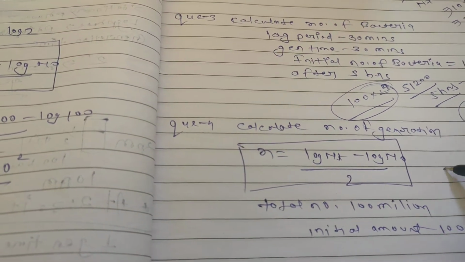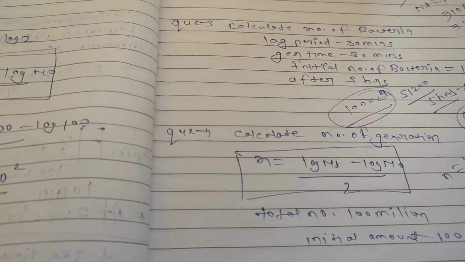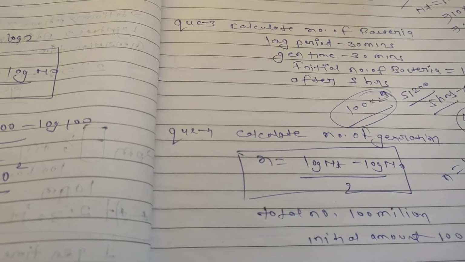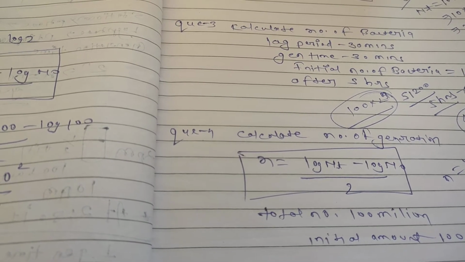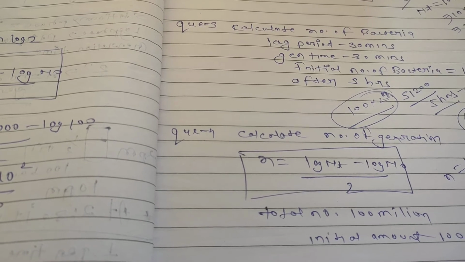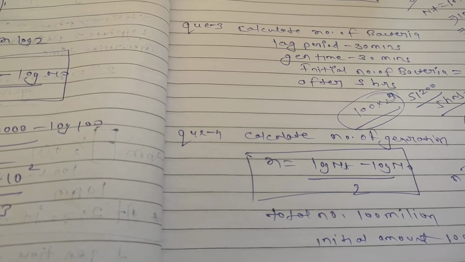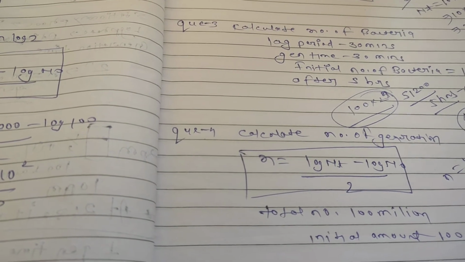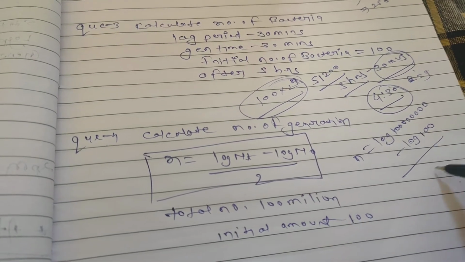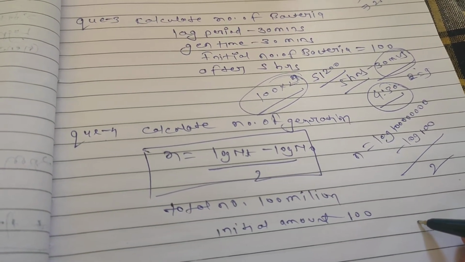So we simply put log Nt, 100 million, minus log 100, upon log 2.